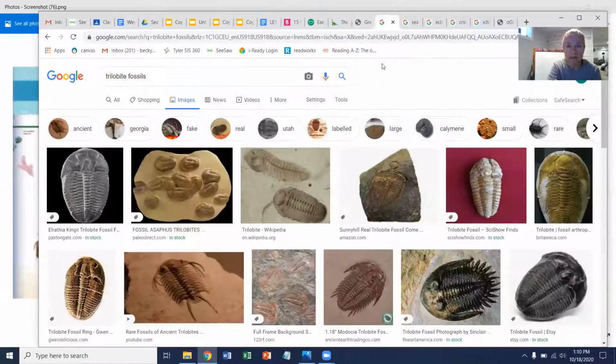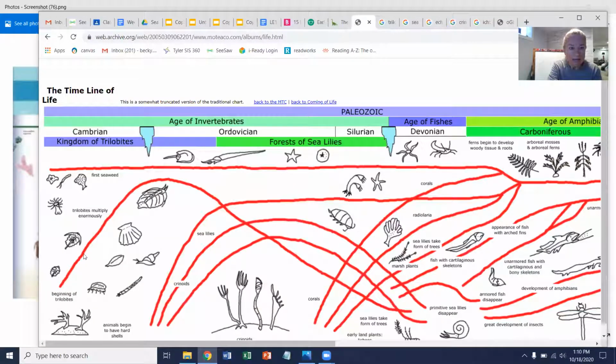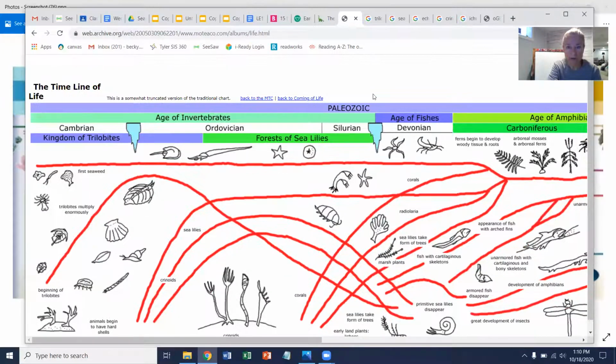Here we go. And they lived and they thrived during this. This was called the Age of Invertebrates. And then all of a sudden they just died out and we don't know why. But during this time, there was so much happening all at the same time.